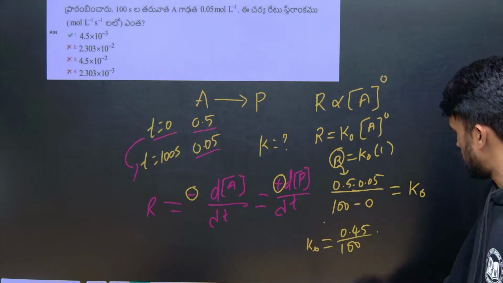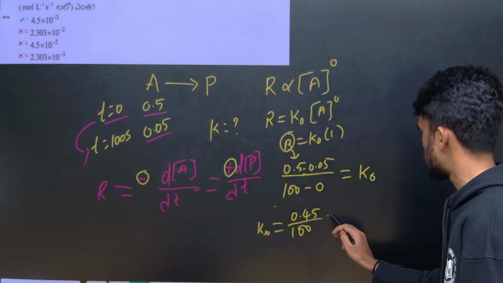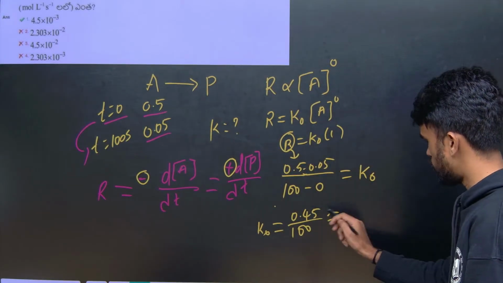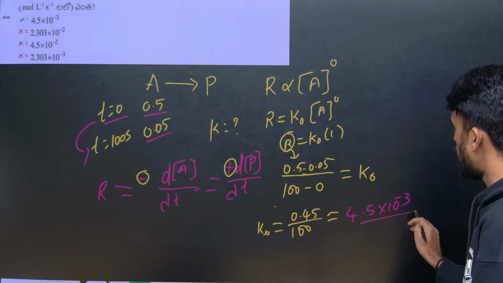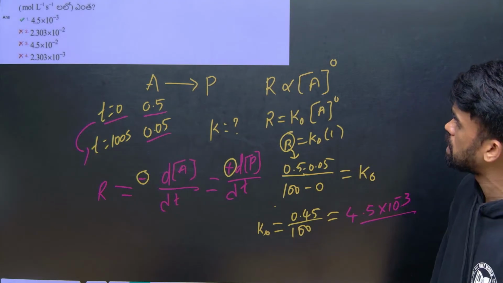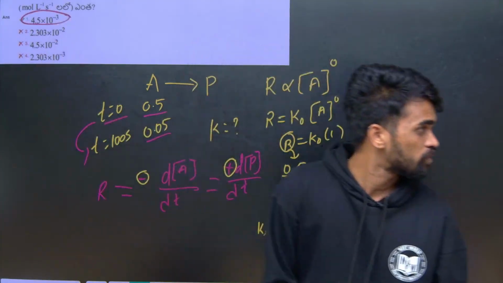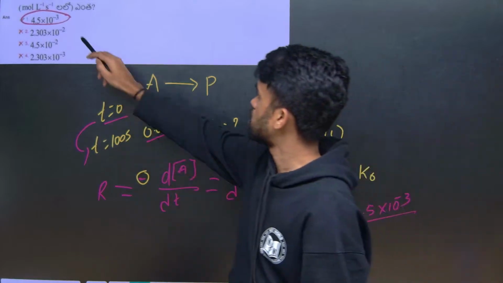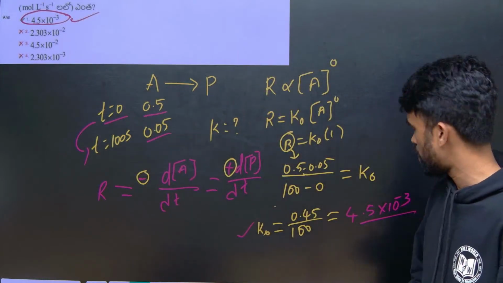We can write in this form, and now this can be written as, look here, 4.5 into 10 power minus 3, or you can write 45 into 10 power minus 4. But as per the options, if you look, the first option is 4.5 into 10 power minus 3. So you can go with option number 1. So this is the final answer. I hope it is clear.